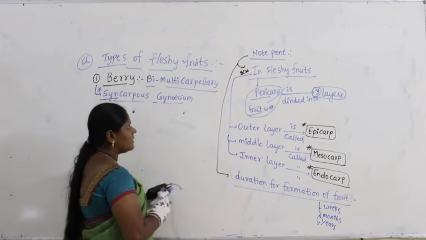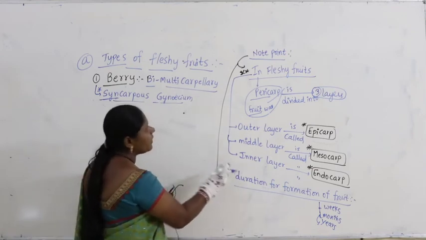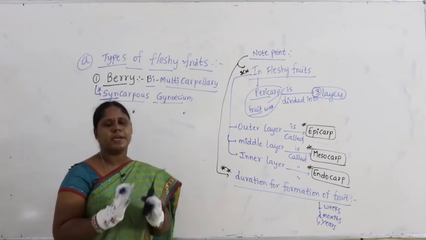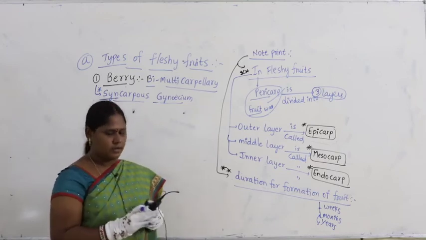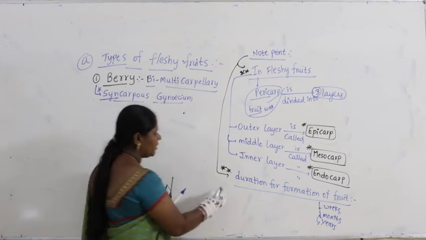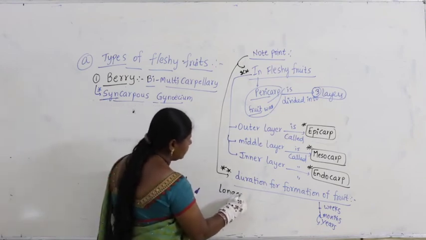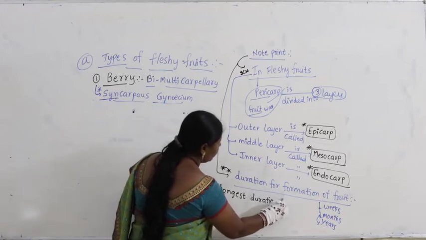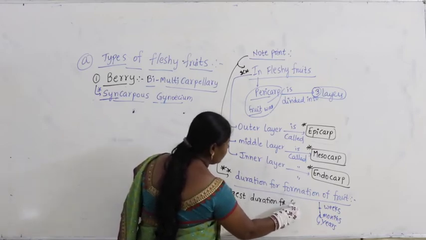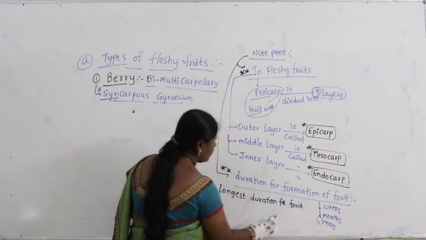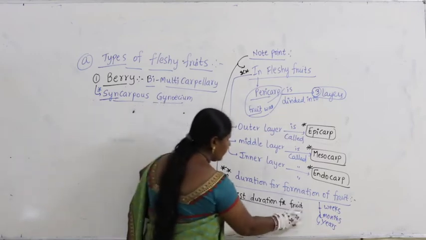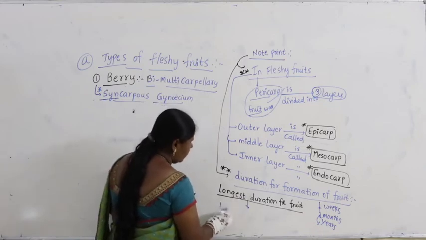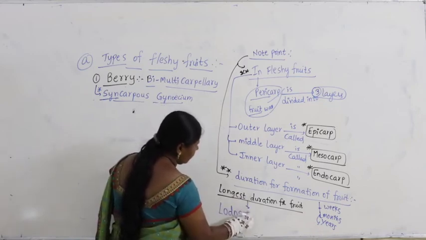Now why am I writing this as a note point? Note points are very important points you need to keep in mind, question-getting points. Here, the longest duration for fruit formation is observed in Lodoicea maldivica.